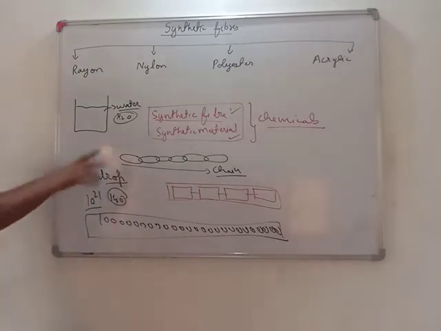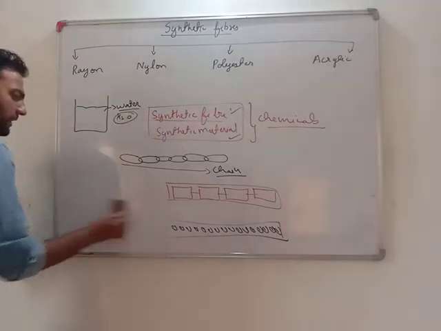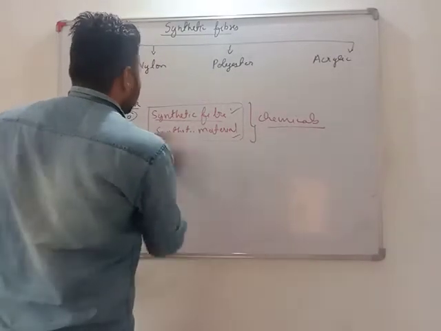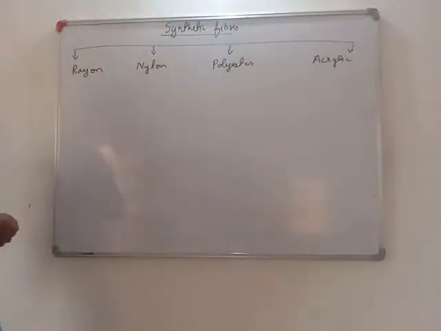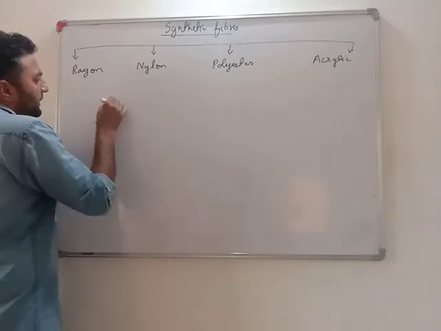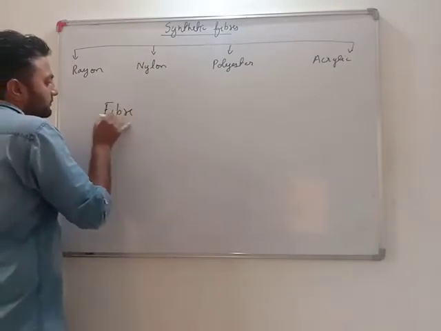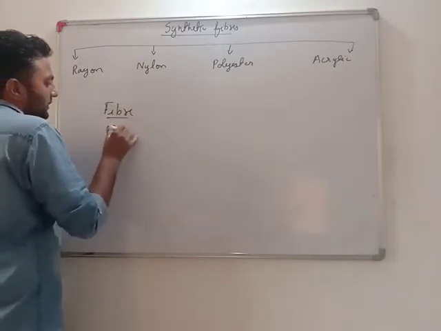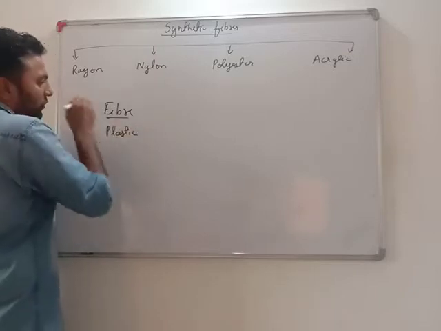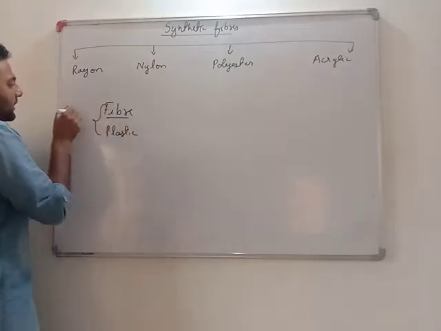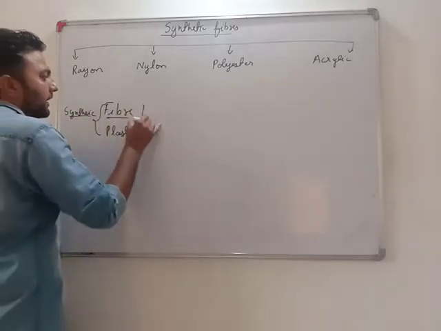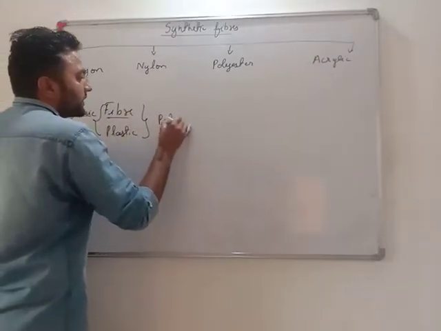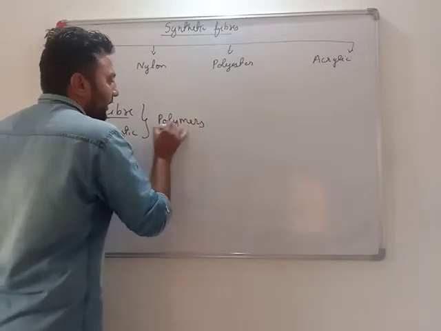See, what happens in synthetic fibers is that first you need to understand the concept of synthetic fiber and plastic, whether it is synthetic fiber or whether it is plastic. Both are synthetic material and both are polymers. Very important.